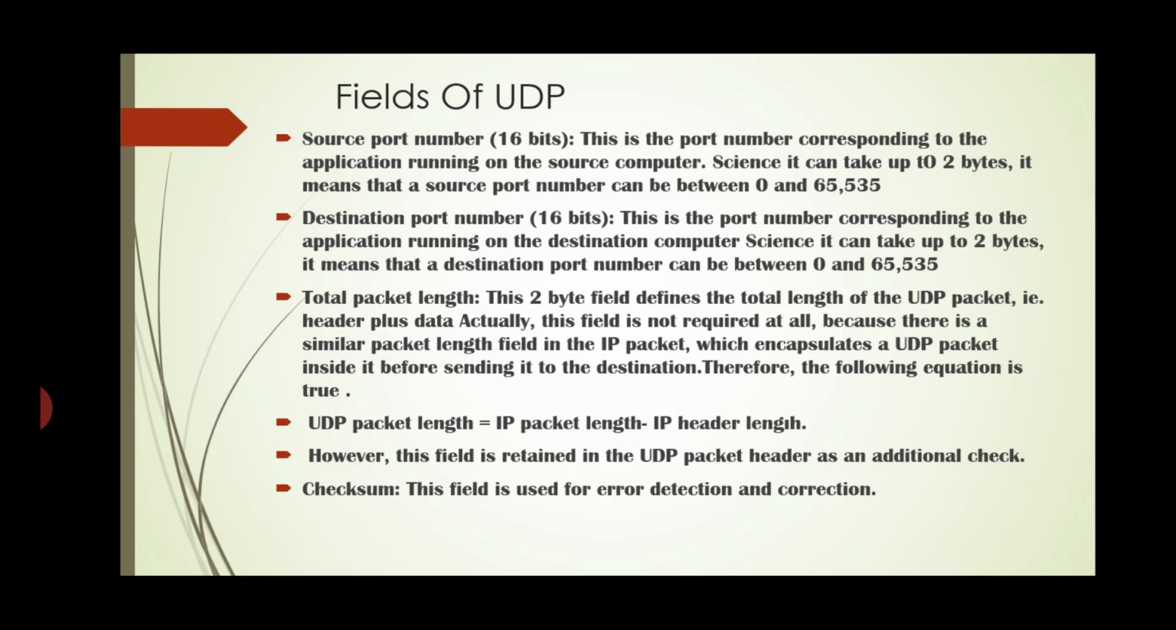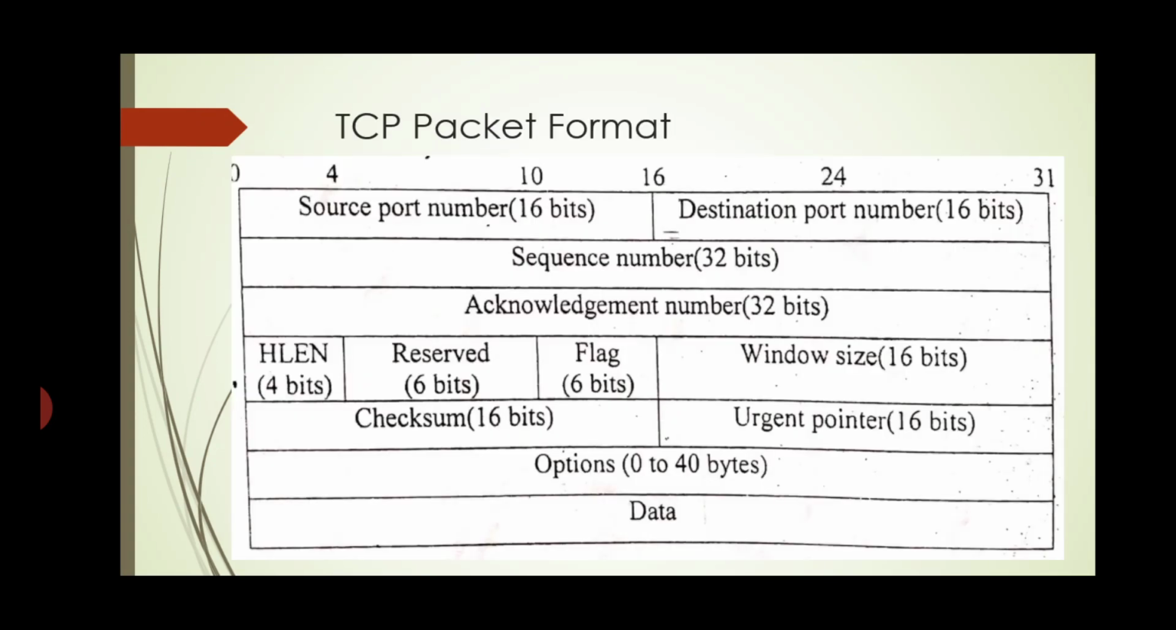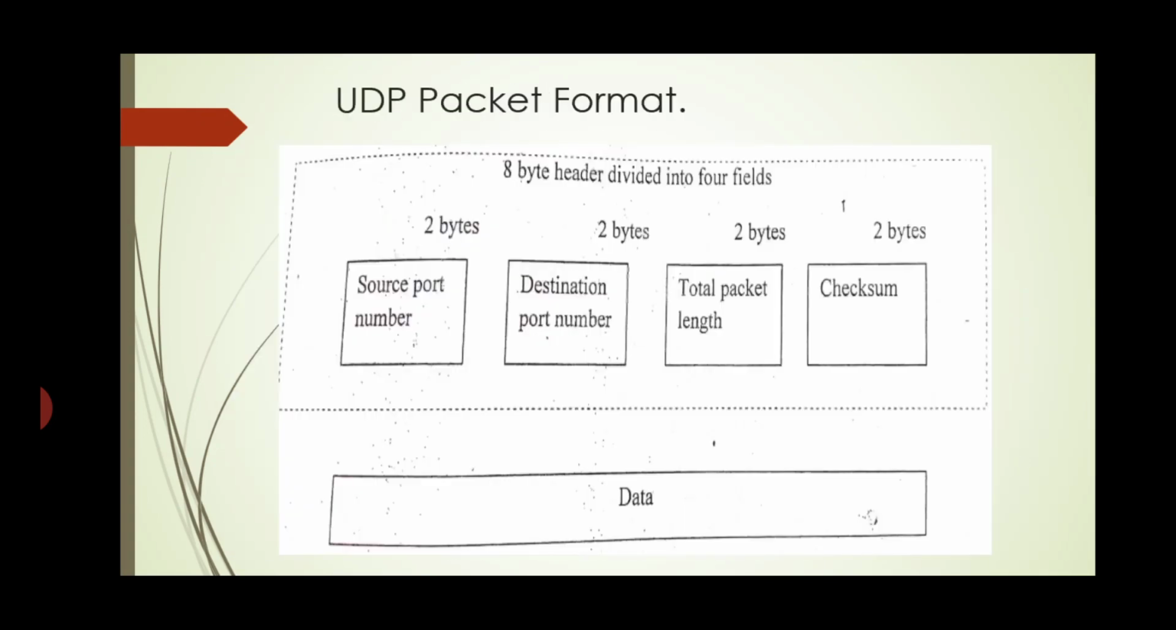So, UDP packet length is equal to the IP packet length minus the IP header length. So, the IP header length is subtracted from the total to get the total UDP packet length. However, this field is retained in the UDP packet header as an additional check. Next is the checksum. This field is used for error detection and correction. After the checksum, the actual data is present.